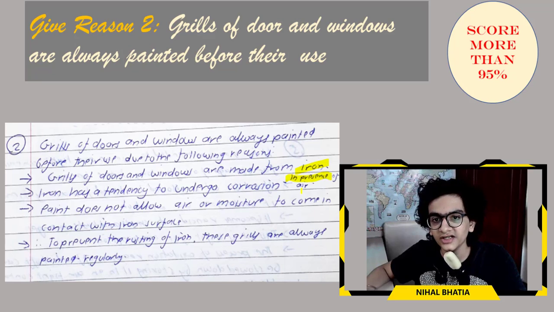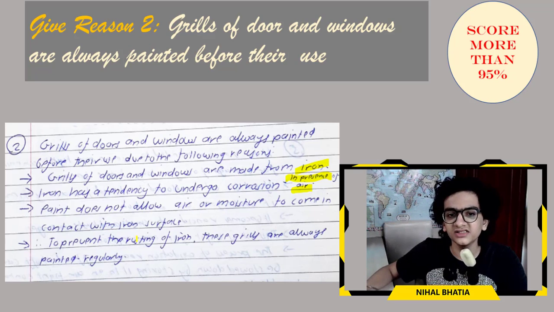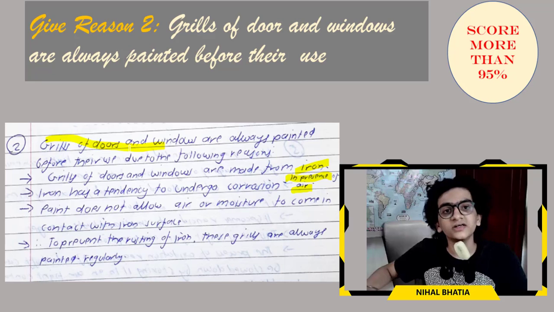Sorry for the small handwriting, I just compensated this over here. Paint does not allow air or moisture to come in contact with the iron surface, to prevent the rusting of iron. These grills are always painted frequently. Very easy answer. Pause for a while if you want to take a screenshot. Let's move ahead now.